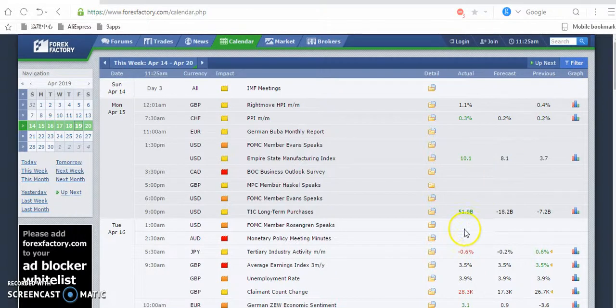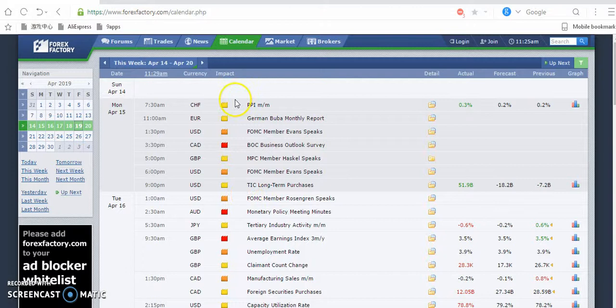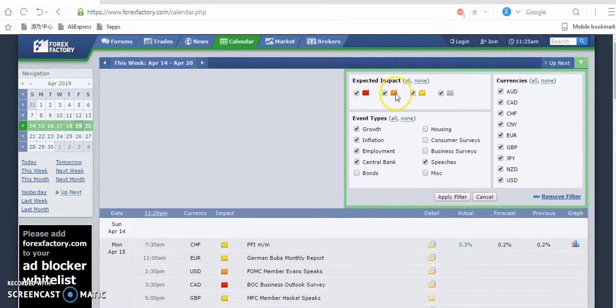So now you can filter. Let me filter. You can see all of them. The growth, right? The inflation, the economy, central bank, bonds, housing, this is it. So you can filter. You can decide to say, okay, I don't want business, I don't want consumer, I don't want housing, I don't want this, like that. Do you understand? I just need this. Any of the country currency I don't want, I can remove. If I want the rest, okay, I can say, okay, apply filter. You can see all the rest will go. Only the events that I choose remain. So now I can filter more. I say, okay, I want only high impact news. I don't want these or these ones. Okay, all right.